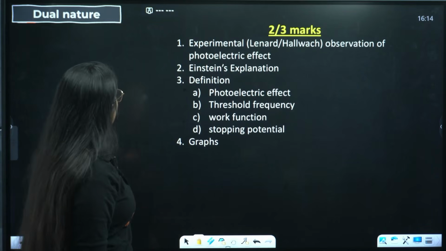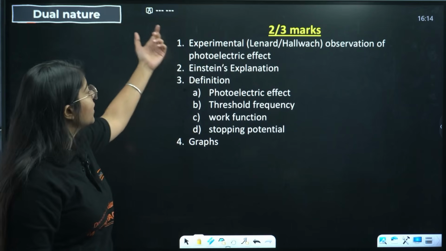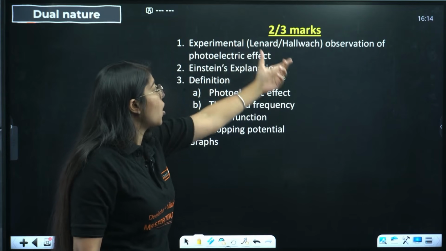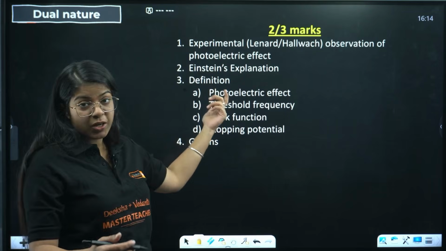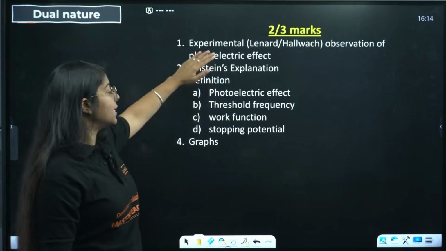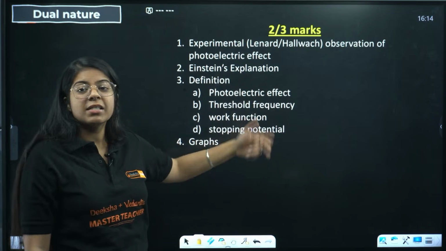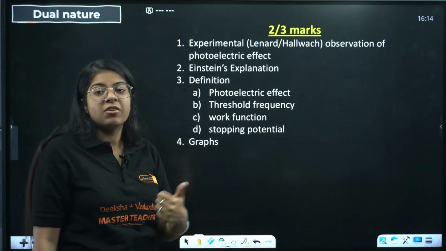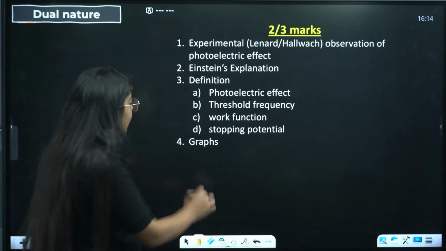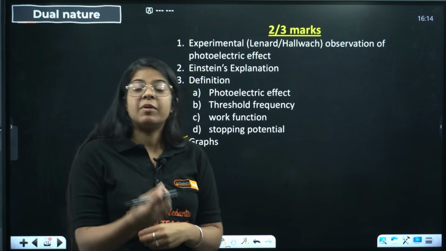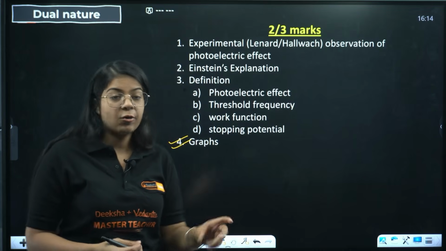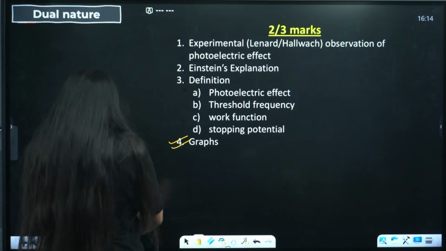Okay, then we have dual nature, in which they can ask you the experimental observation of the photoelectric effect by Lenard or Hallwachs. Then Einstein's explanation, important. These definitions can directly come. What are these? Photoelectric effect, threshold frequency, work function, stopping potential, and their graphs. The graph between stopping potential and frequency, the graph between current and intensity. Okay, so those graphs are also very important.